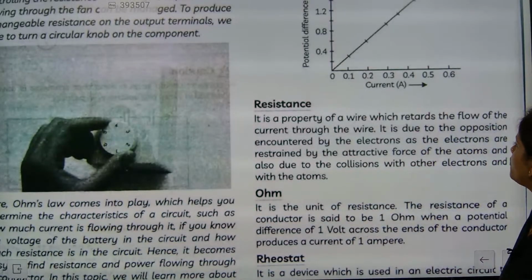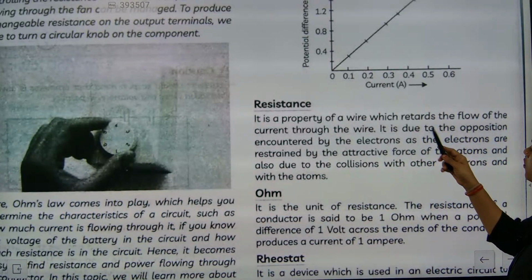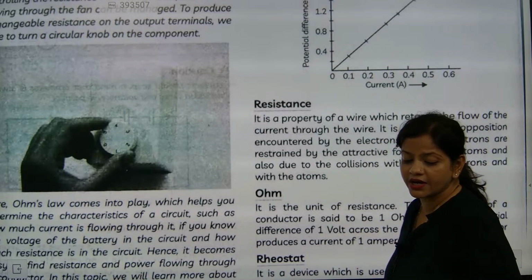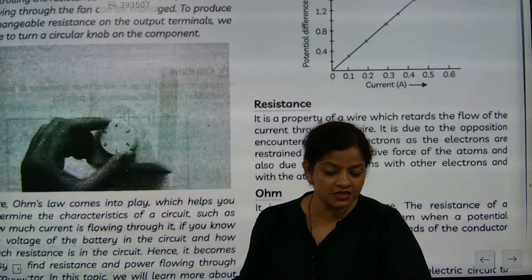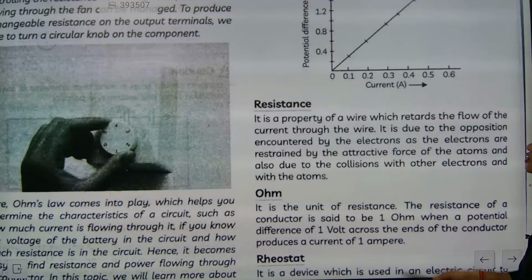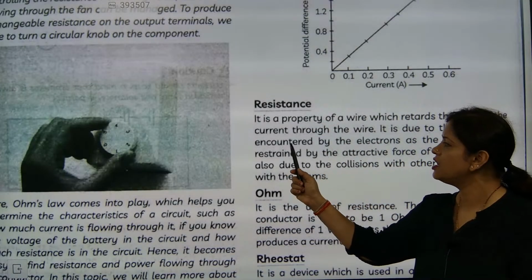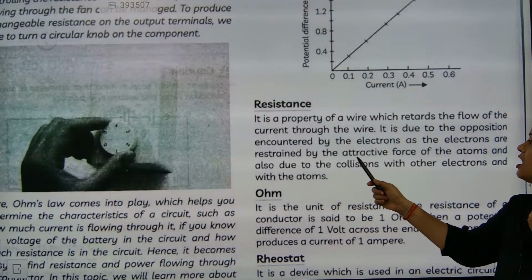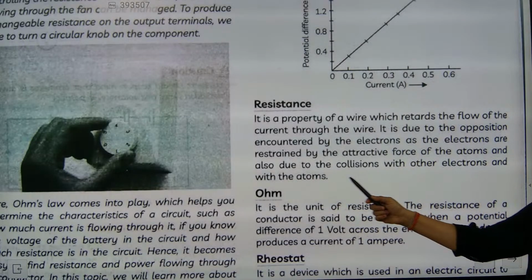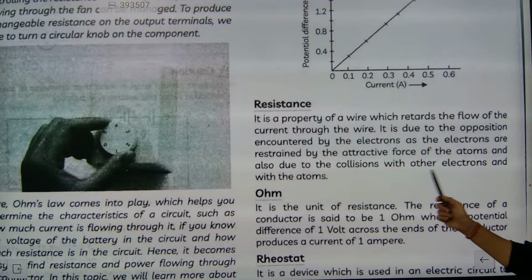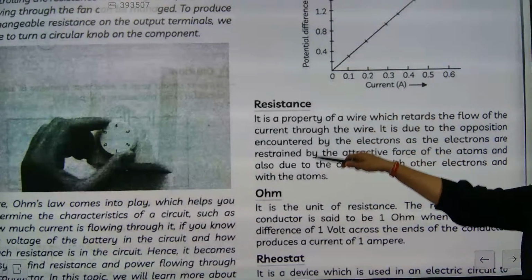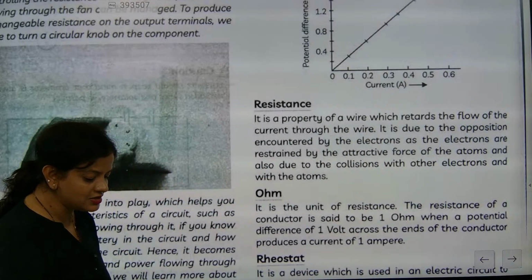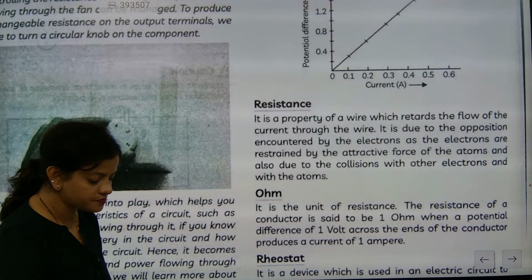It is a property of a wire which retards the flow of current, which is not allowing the current to flow. Understood? Through the wire. It is due to the opposition encountered by electrons, as the electrons are restrained by the attractive force of atoms, and also due to collision with other electrons and the atoms. Write down this reason. Understood? Because this reason is very, very important. Why is resistance doing like this?